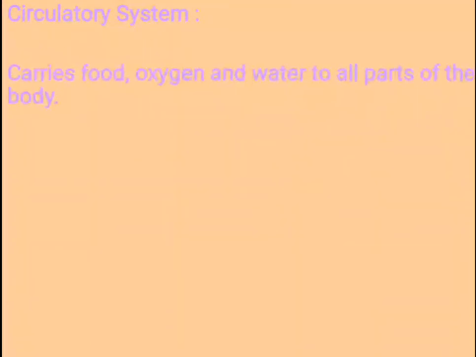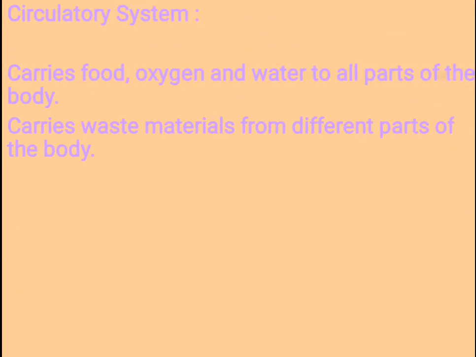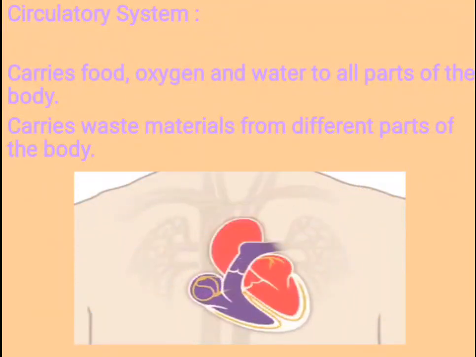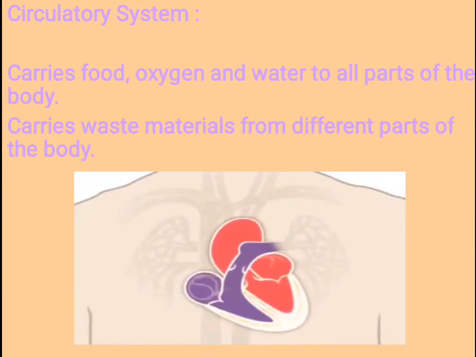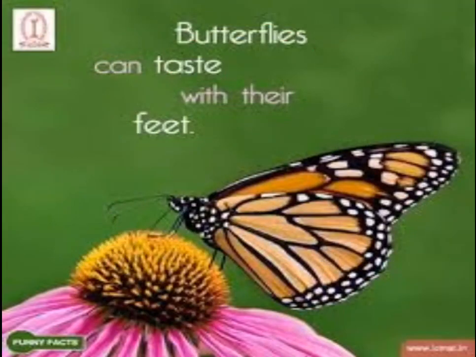Now, what is the function of the circulatory system? It carries food, oxygen and water to all parts of the body. It also carries waste material from different parts of the body. So children, the heart is one of the most important parts because it pumps the blood throughout our body. So children, hope it is clear to you all.